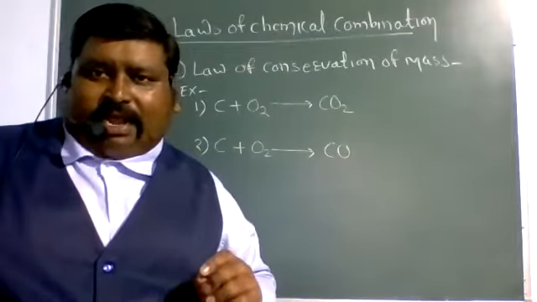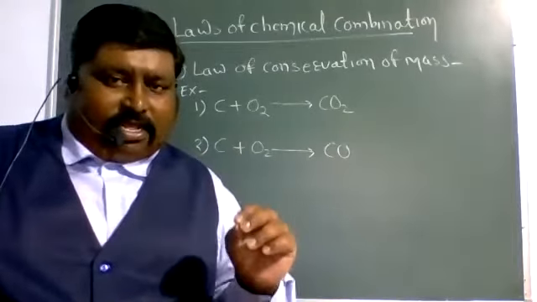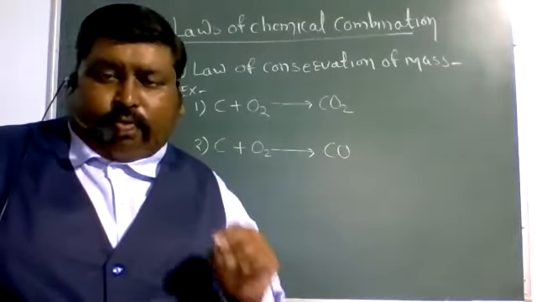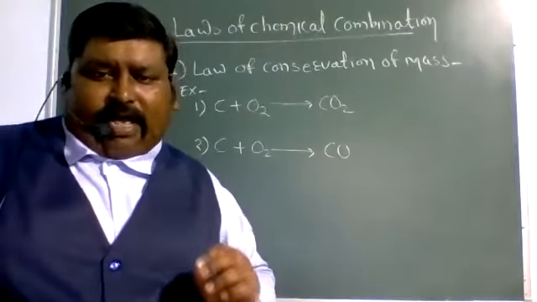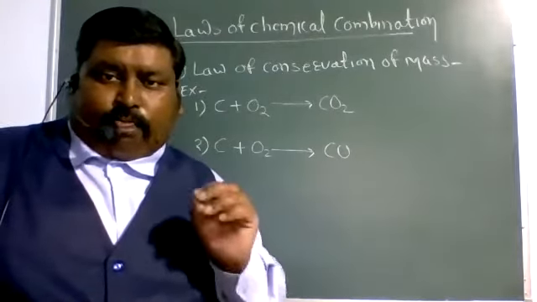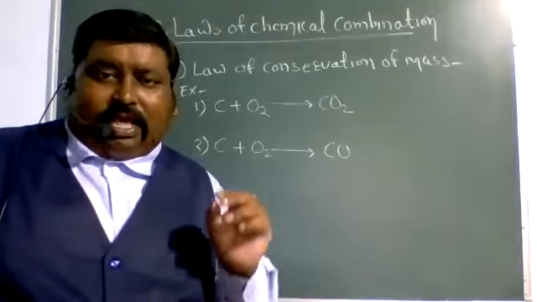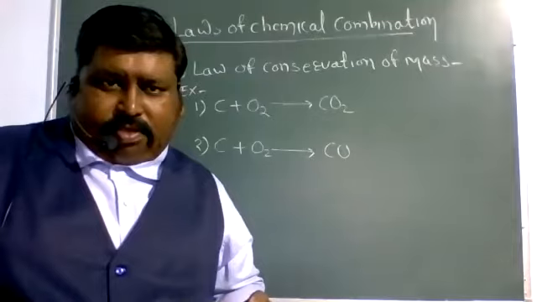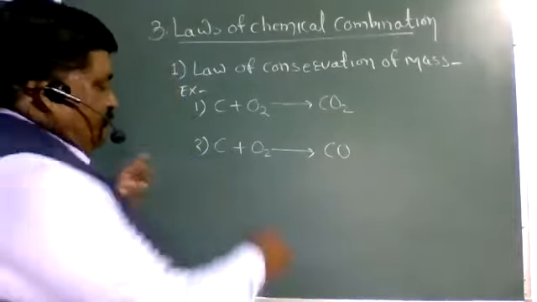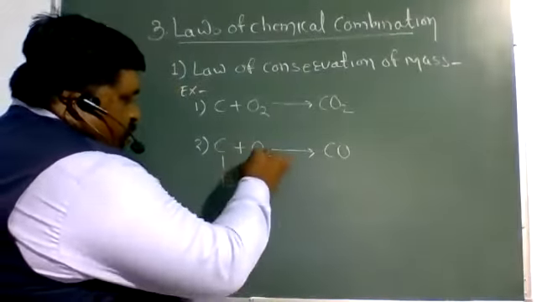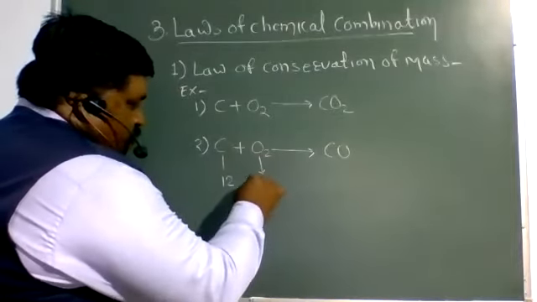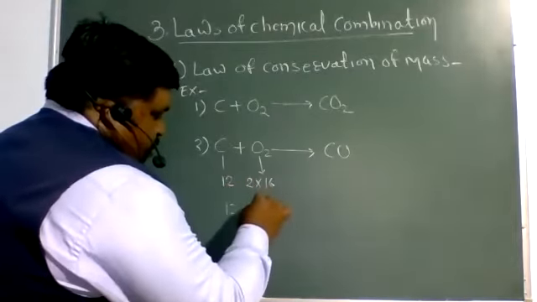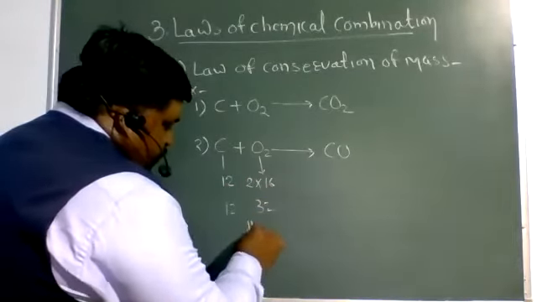Our question is why it is necessary to balance chemical equations. To verify, or to prove, the law of conservation of mass, it is necessary to balance the chemical equations. Here, carbon with atomic mass 12, oxygen 2 into 16, that is 12 plus 32, equal to 44.